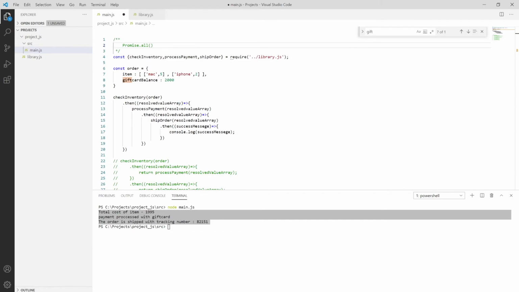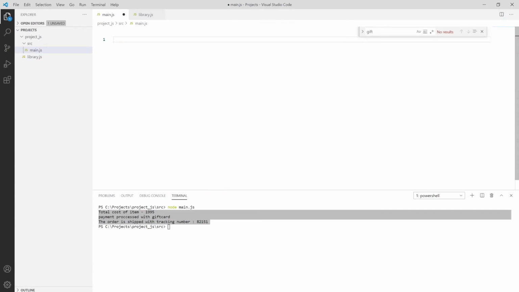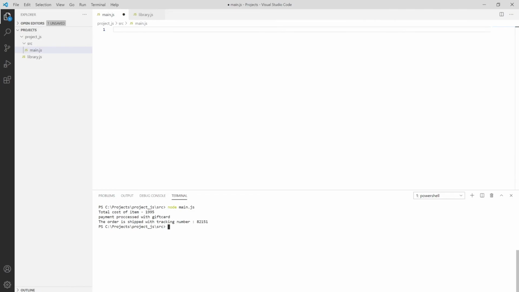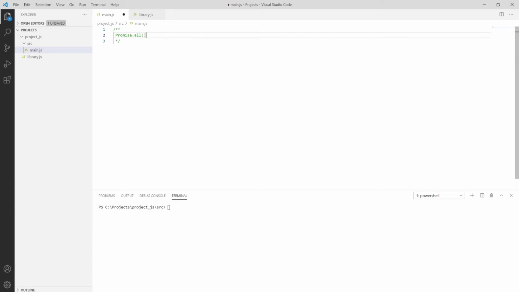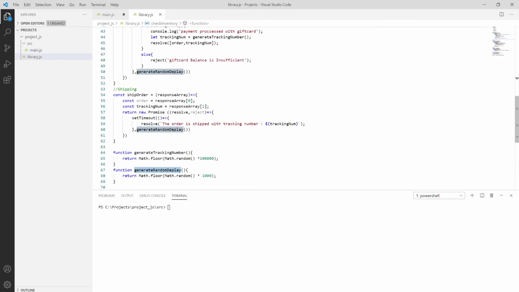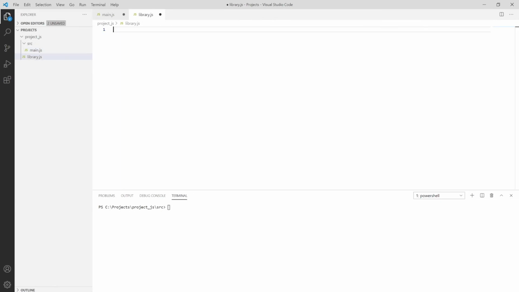We have to look at one more example, and let me clear the library. Clearing the console also using cls, save it. So here we are using the promise dot all function. I'm also cleaning the library and then saving it.